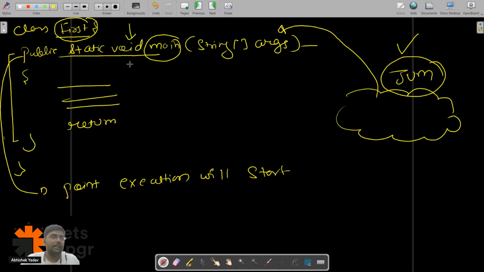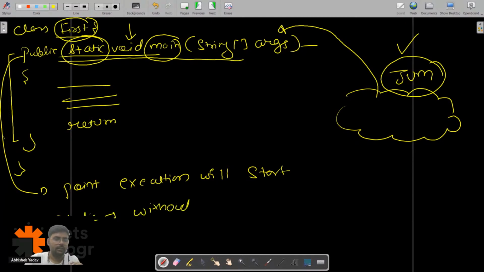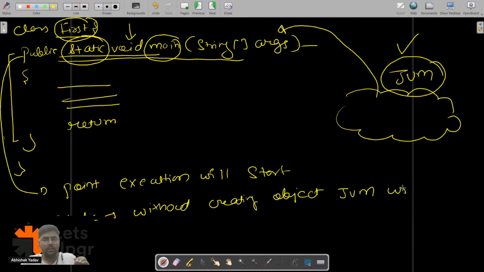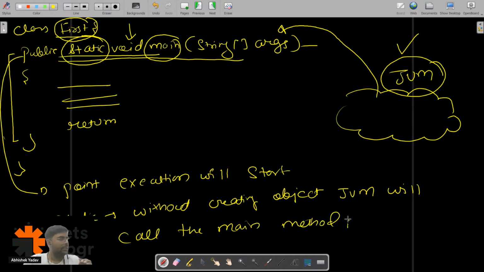But JVM is saying, hey, you are the entry point and I have not executed any line of the code. How can I create an object? So here I have to use the static keyword. The moment you use the static keyword, JVM is saying, hey, without creating the object, JVM will call the main method. Now everyone is clear? Yes or no? Why are we using the static keyword?